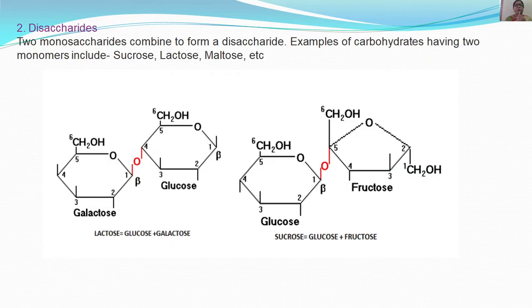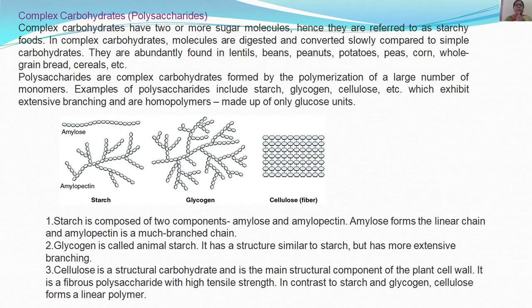Disaccharides: two monosaccharides combine to form a disaccharide. Examples are sucrose, lactose and maltose. I have also given the structure of disaccharides. Polysaccharides are complex substances formed by the polymerization of a large number of monomers. Starch is composed of two components, amylose and amylopectin. Amylose forms the linear chain and amylopectin is a much branched chain.